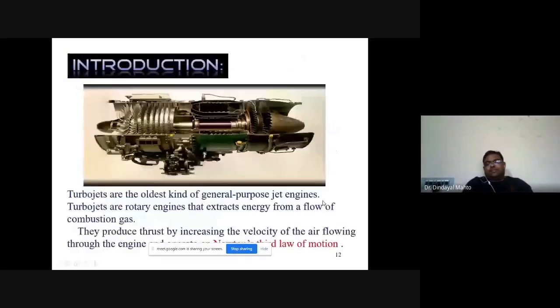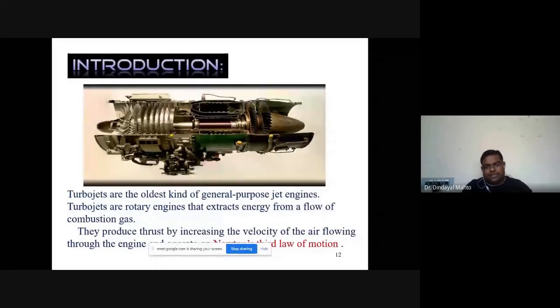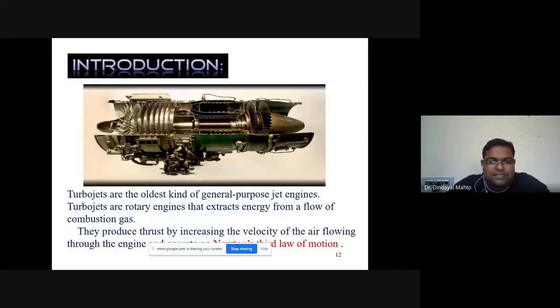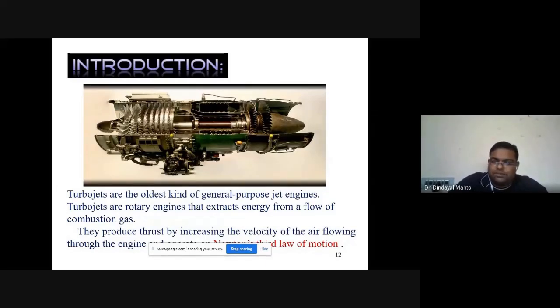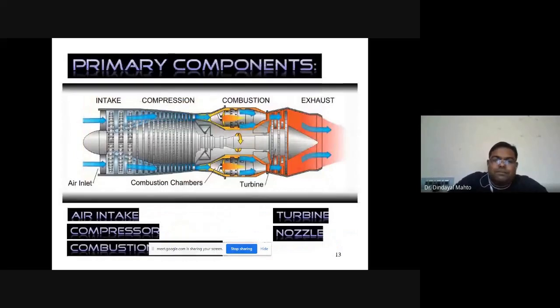Turbojets are the oldest kind of general purpose jet engines. They comprise all rotary components, right? That's why we say turbojets are rotary engines that extract energy from the flow of combustion gases and convert that into thrust. They work on Newton's third law of motion. As already said, these are the five important components of the aircraft engine: air intake, compressor, combustor or combustion chamber, turbine, and nozzle.